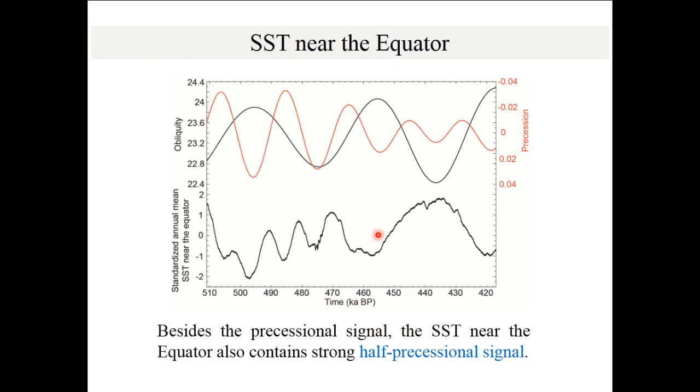Okay, last, let's see our sea surface temperature near the equator. As we can see, from 511 to 417 KABP is totally about 14,000 years. It shows 4 peaks, so each cycle is about 10,000 years. These are very clear half-precessional signals. For the later part, the half-precessional signals are not obvious. This is due to the large amplitude variation of obliquity.